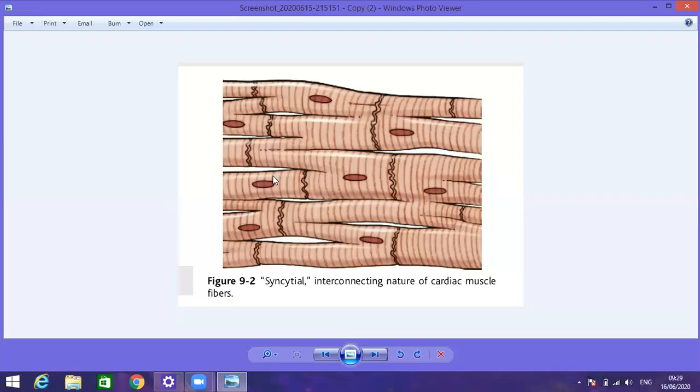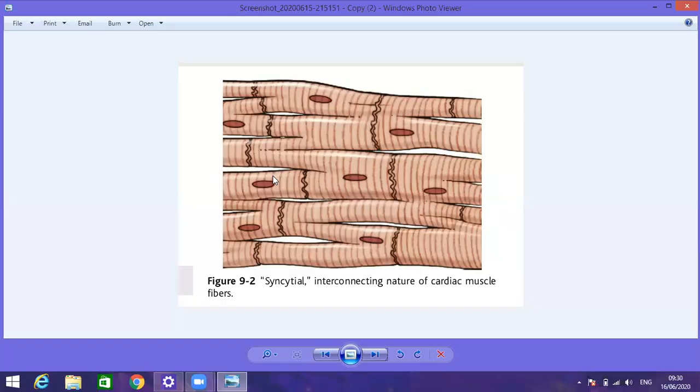The heart basically has two syncytia. The atrial syncytium represents the walls of the atria, and the ventricular syncytium represents the walls of the ventricles. These atria and ventricles are connected, and between them is fibrous tissue. There is no direct spreading of the action potential from the atria into the ventricles, because of the presence of fibrous tissue around the opening of the atrioventricular valve.